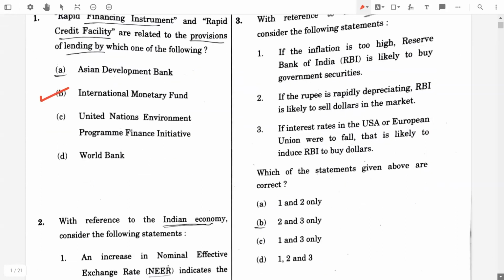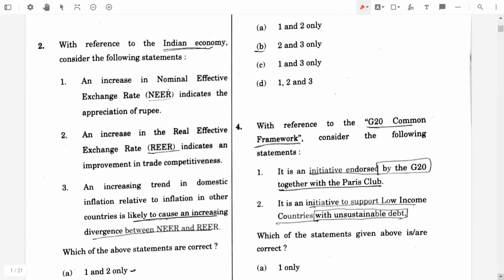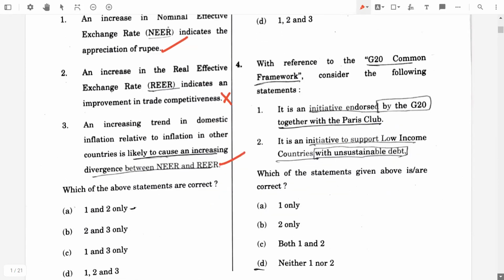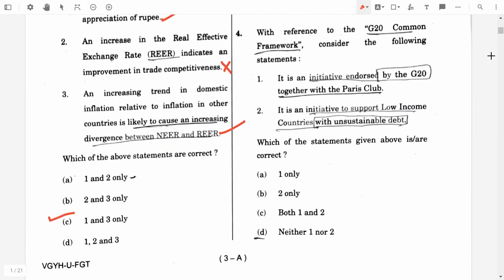Then second question, with reference to Indian economy, consider the following statements. First one, an increase in nominal effective exchange rate indicates the appreciation of rupee. Yeah, it's true. Then an increase in the real effective exchange rate indicates an improvement in trade competitiveness. Yeah, it's false. Then third one, an increase in trend in domestic inflation relative to inflation in other countries is likely to cause an increasing divergence between NEER and REER. Yeah, it's true. So the final answer will be option C, 1 and 3 only.